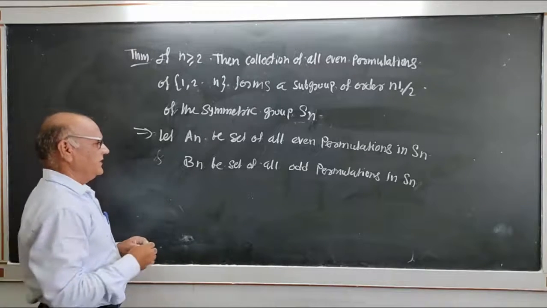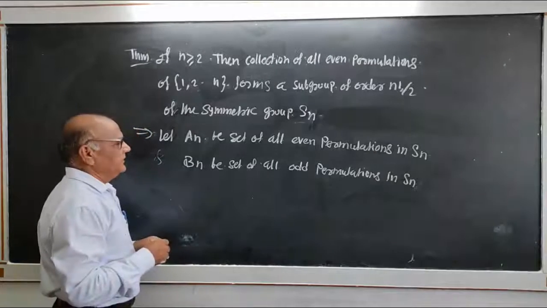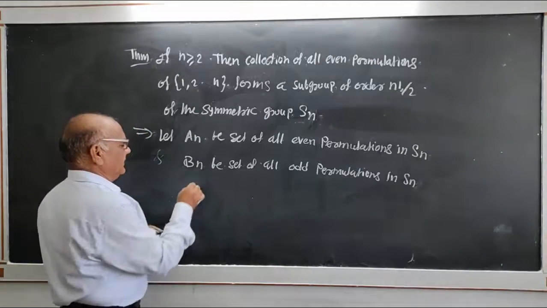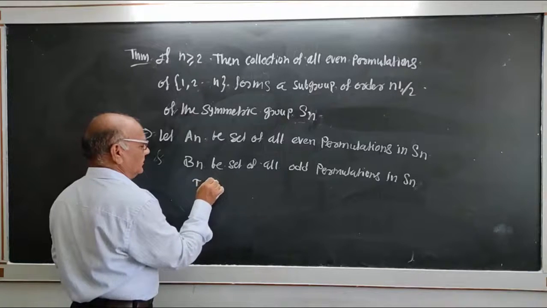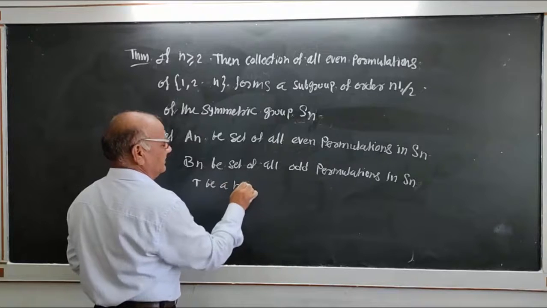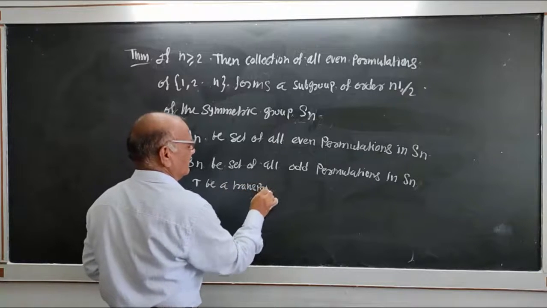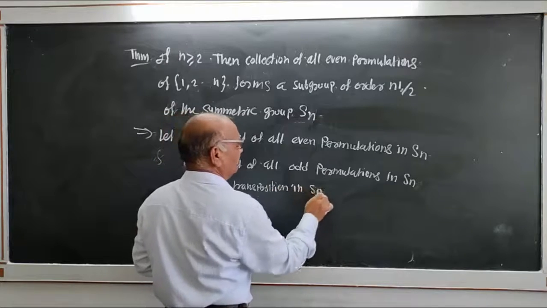Okay? Here, let tau be a transposition in Sn.